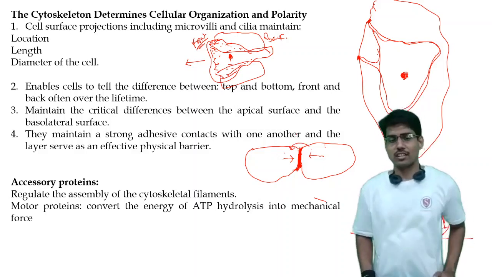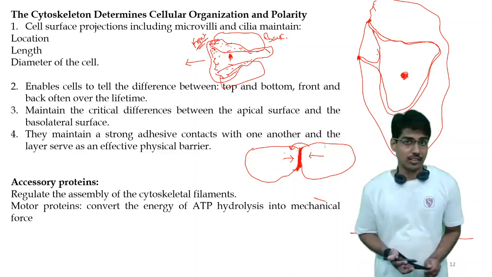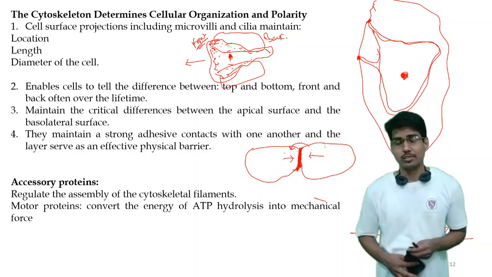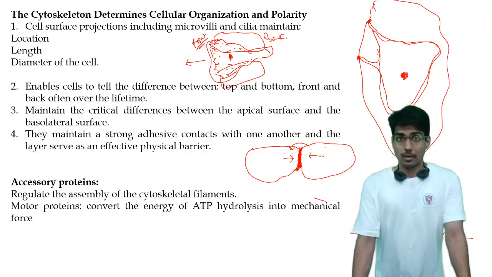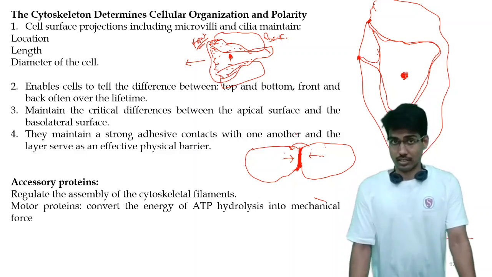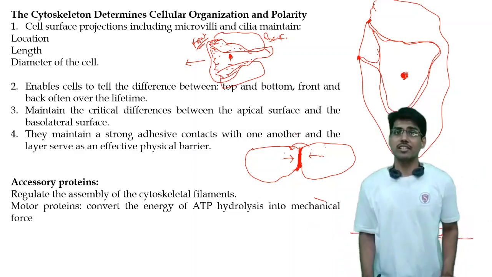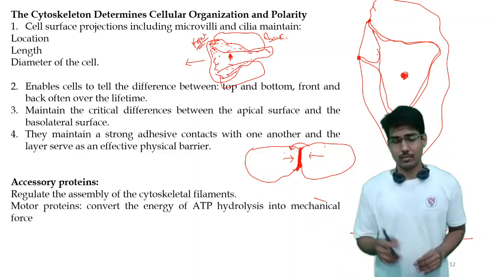Now let's see what the accessory proteins are. As I have said, the cytoskeleton system comprises actin, microtubules, and intermediate filaments. But they get the energy from these accessory proteins. Accessory proteins use the ATP generated and carry out the movement in the actin and the microtubules.